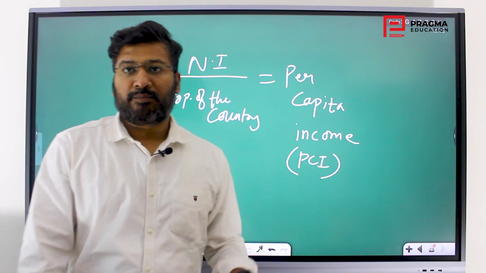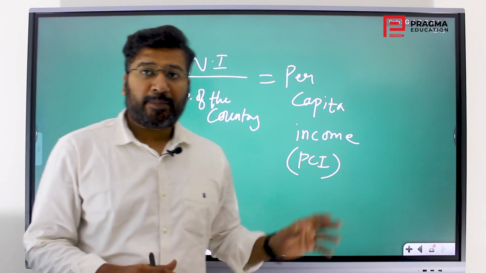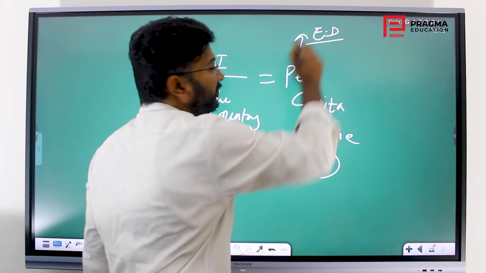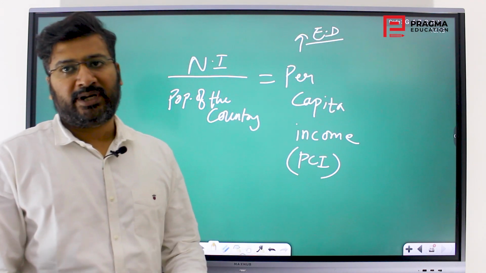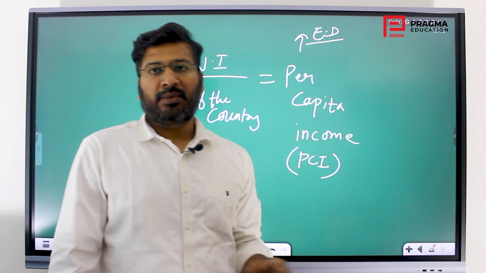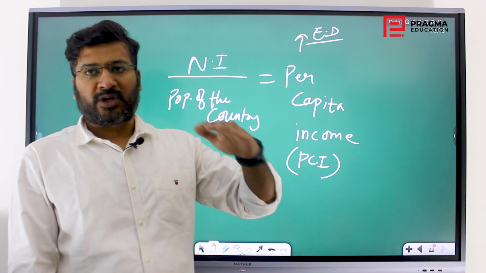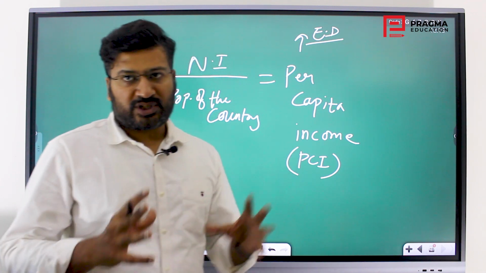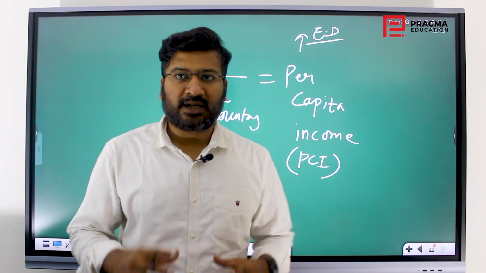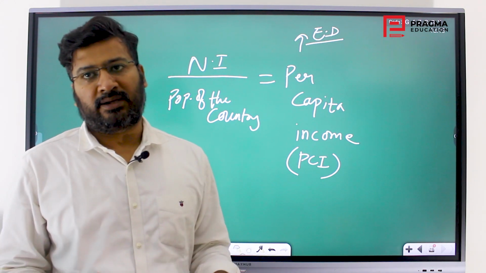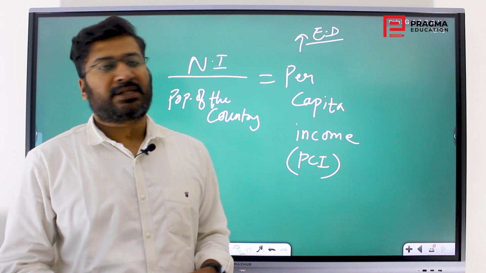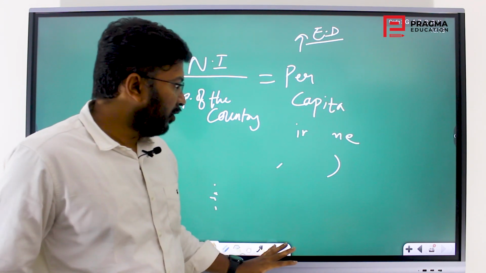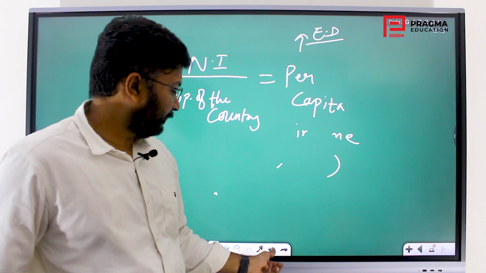So this is where national income becomes a very crucial concept, and per capita income is one of the major factors in the calculation of economic development and the Human Development Index. Based on this per capita income, countries are segregated into least developed, developing and most developed countries. Means if there is a per capita income of 50,000 US dollars, it means every person in that country is earning 50,000 US dollars per year. That is what per capita income is. So it gives the standard of the economy, and it also gives insights into how the development has penetrated into the economy.